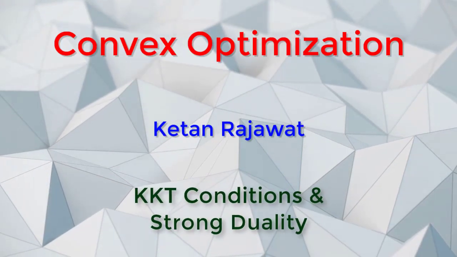We take a look at the KKT conditions and the strong duality property which holds for some class of convex optimization problems. The KKT conditions, which stand for Karush-Kuhn-Tucker conditions. These are the names of the mathematicians who discovered these. These are a set of conditions which are equivalent to saying that strong duality holds and optimum x star, lambda star, nu star exist.